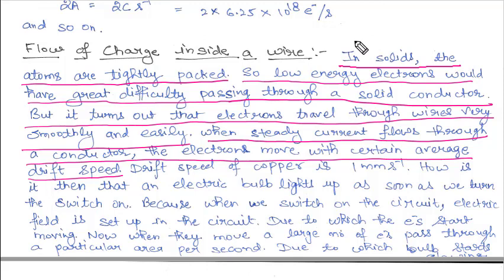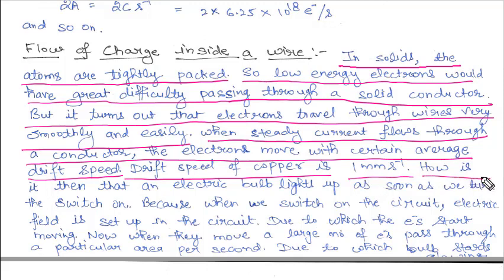It is the speed of their movement from one point to another. So if we talk about the drift speed of copper, that means the speed of electrons in a copper wire, it is just 1 millimeter per second. That means it just moves 1 millimeter in 1 second.